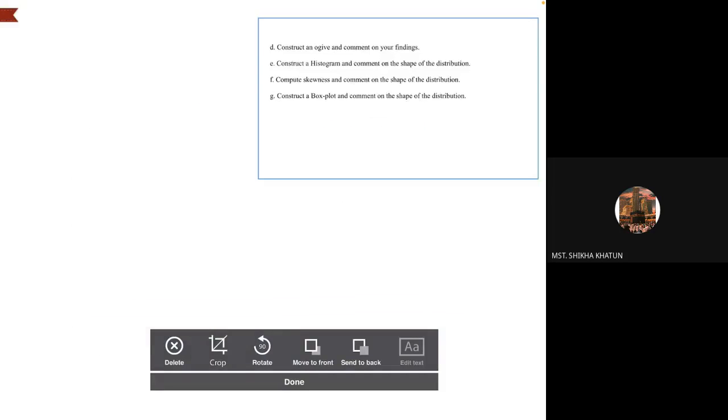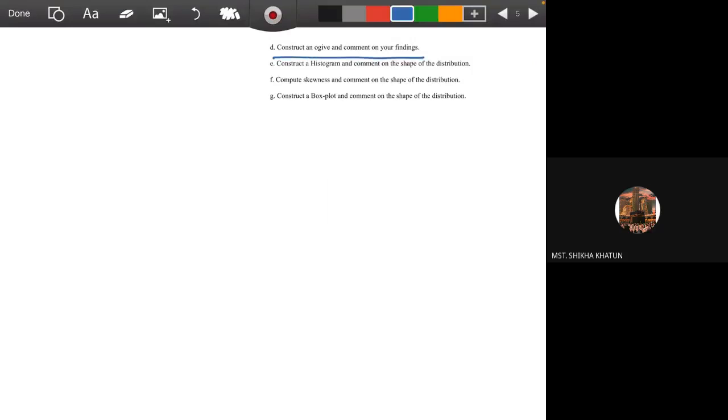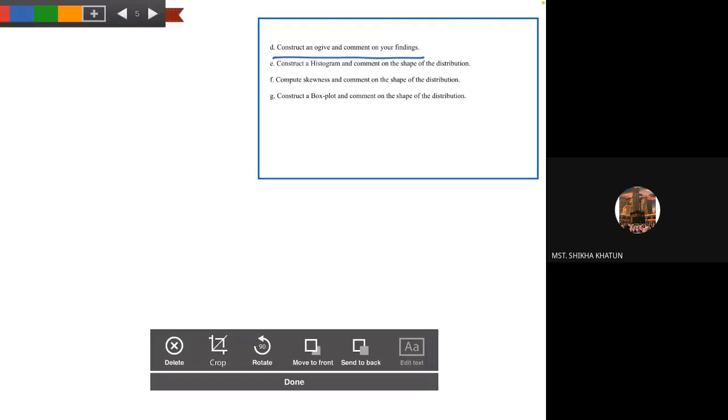Next question is, you have to construct an ogive and comment on your finding. So through histogram, we have represented our data using frequency and or relative frequency. Through ogive, we will use cumulative frequency. So in ogive, that is answer D.